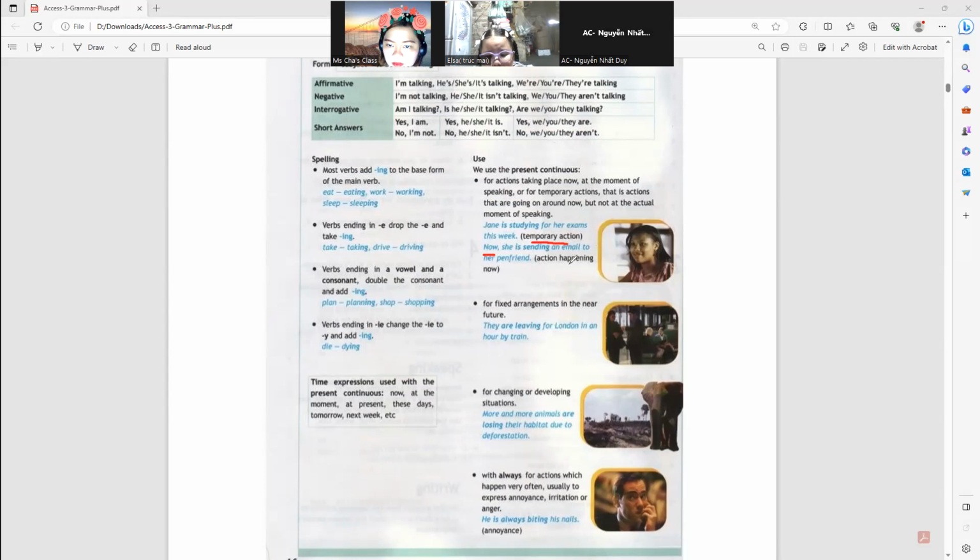For fixed arrangements in the near future. They are leaving for London in an hour by train. Next, for developing situations.